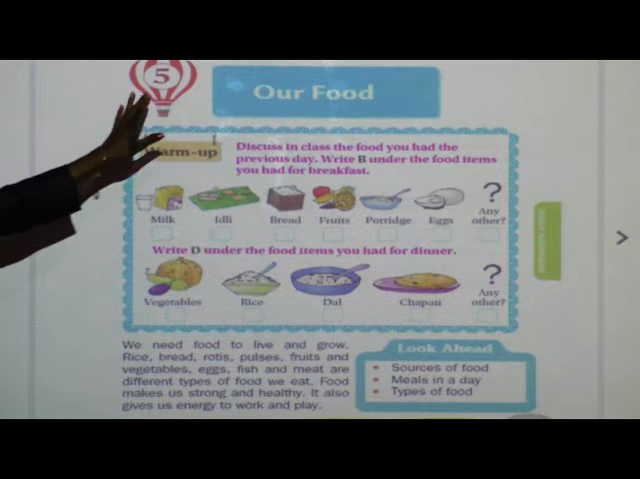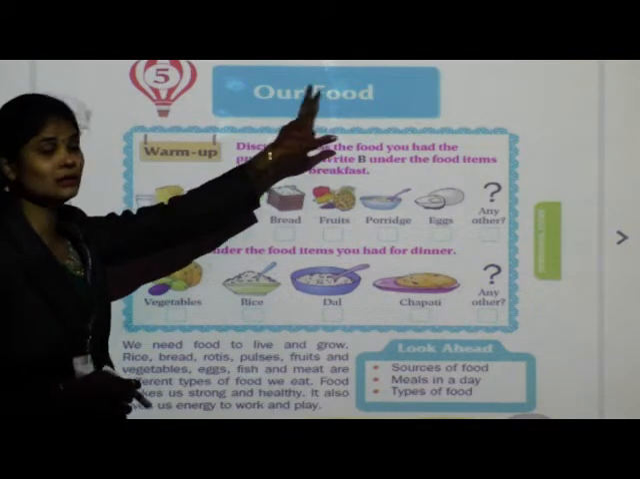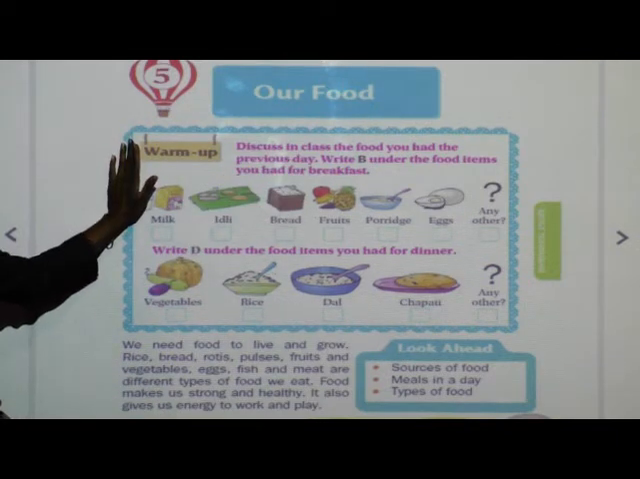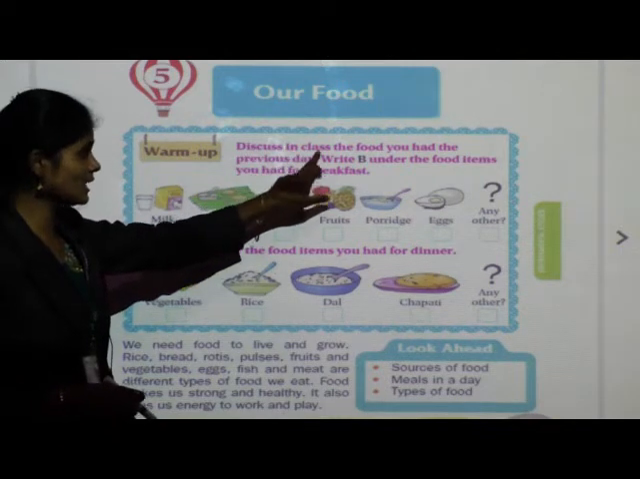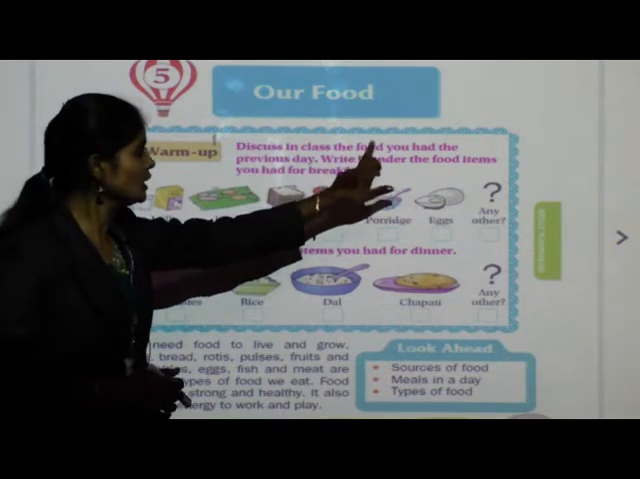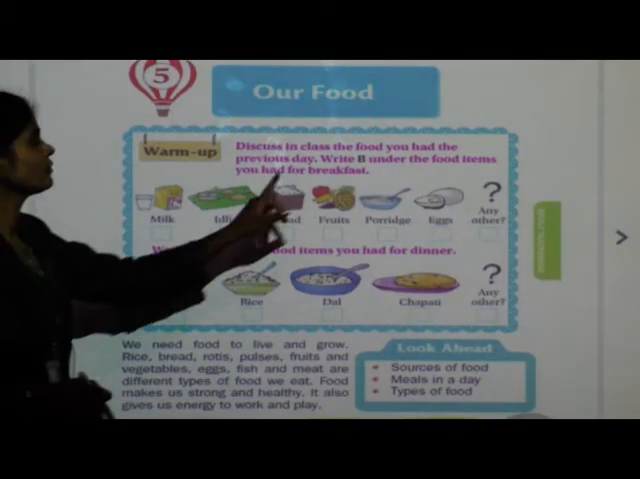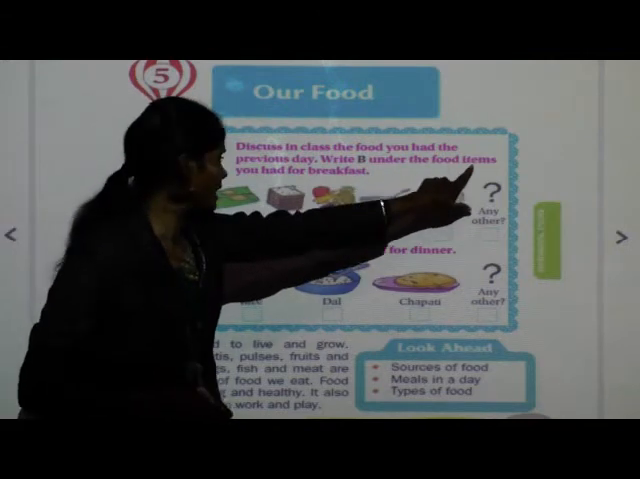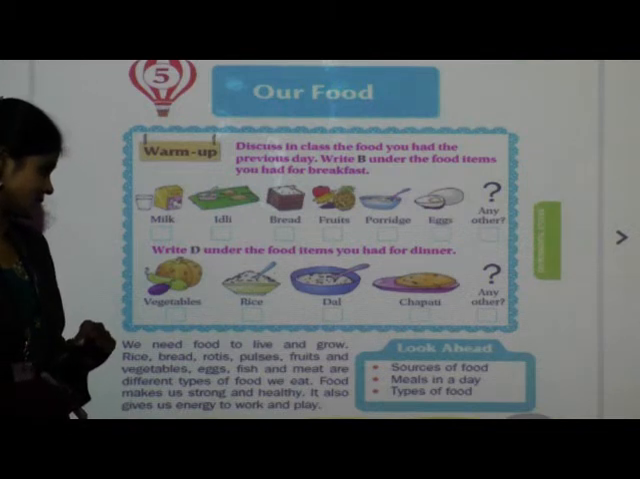See children, lesson number 5 and the name is our food. See what's given in the warm-up session. Discuss in class the food you had the previous day. Write B under the food items you had for breakfast.